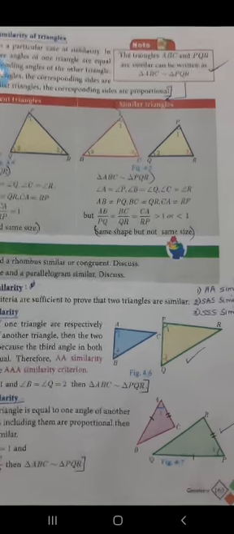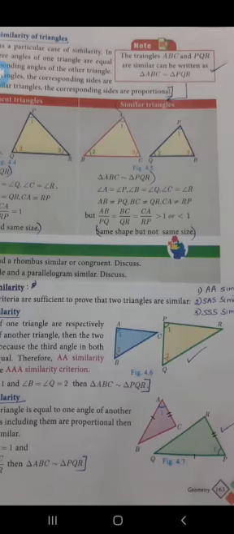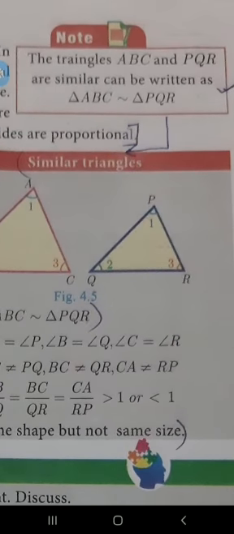It is enough. Now in the note it is given how to write the proportionality. You see, triangle ABC is similar to triangle PQR. It is the symbol, like the S but drawn in a different way. That symbol name is similar. Triangle ABC is similar to triangle PQR.